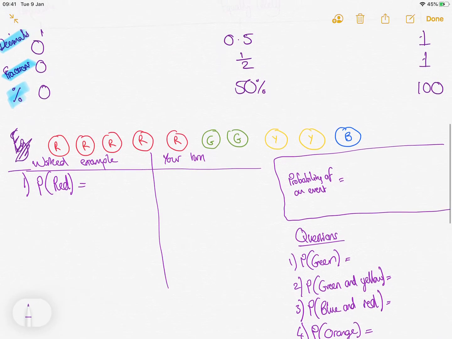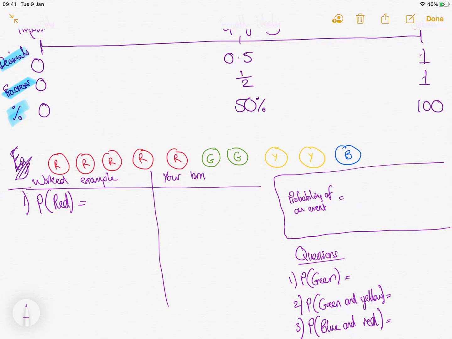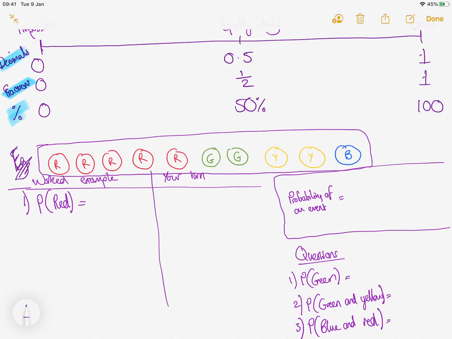So, I've got an example here of some counters. Let's say they're in a bag, and let's imagine I close my eyes, dip into the bag, and pick out a counter. So I've got all these counters in a bag. Close my eyes and randomly pick one. So here, for my worked example, I want the probability of picking a red counter.